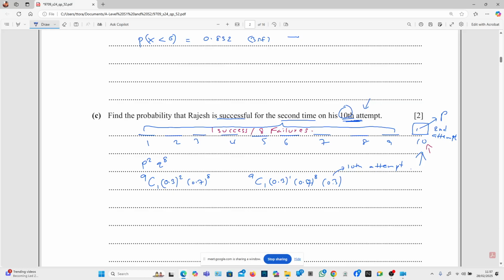I get something like 0.04669, and it goes on forever, 4, 8, 8, 8, and so on. So let me say this is going to be 0.0467 if I were to round this to 3 significant figures.